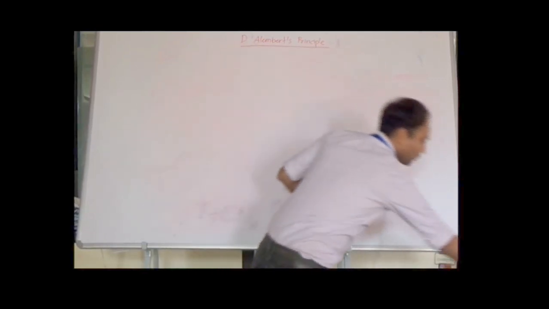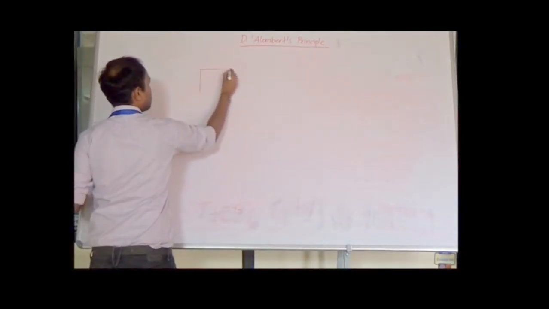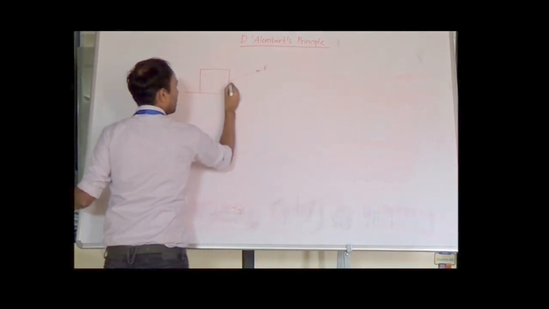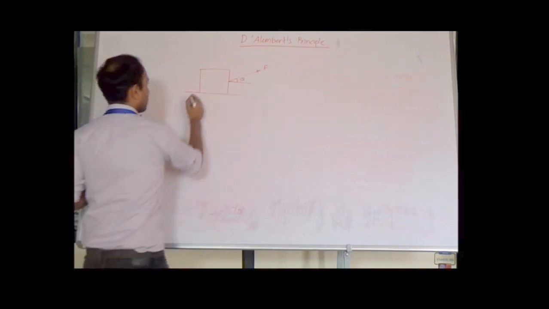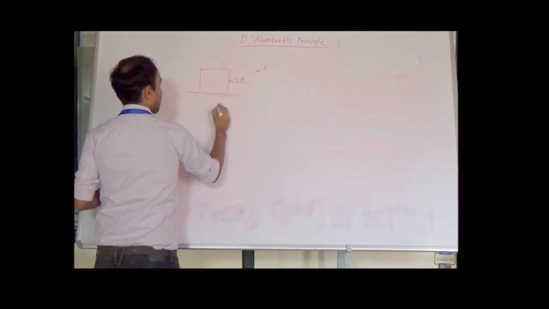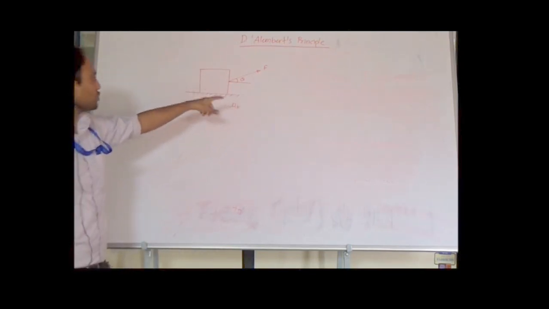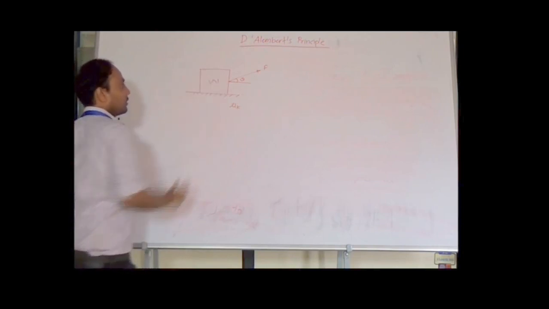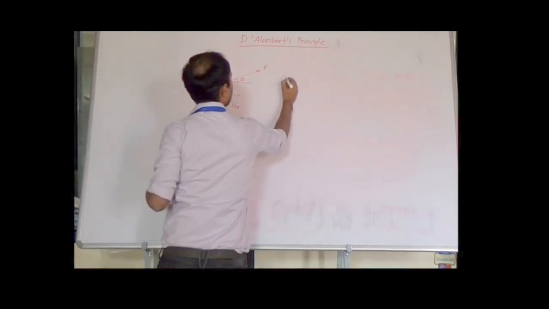Let us consider a block resting on a flat surface. It is acted upon by a force F making an angle theta with respect to horizontal. Let us take the coefficient of kinetic friction mu k at the interface of block and surface. Suppose W is the weight of the block, and suppose this block is moving in horizontal direction with acceleration a.